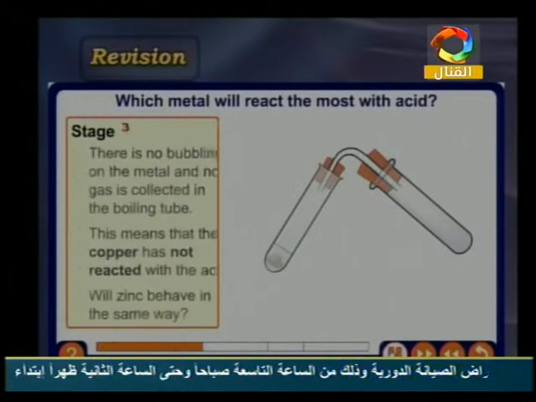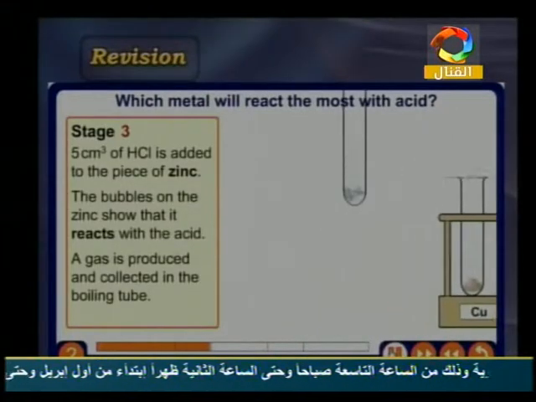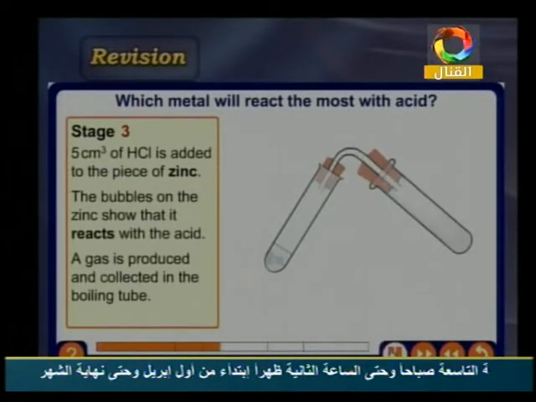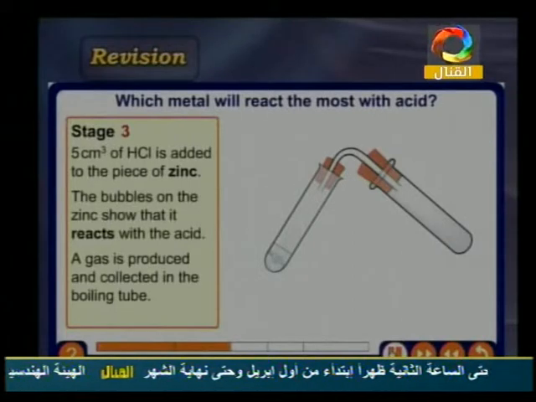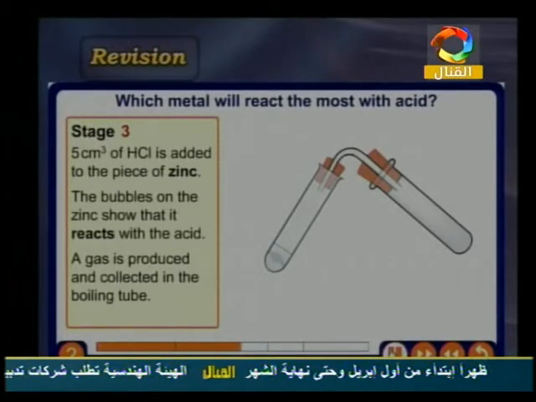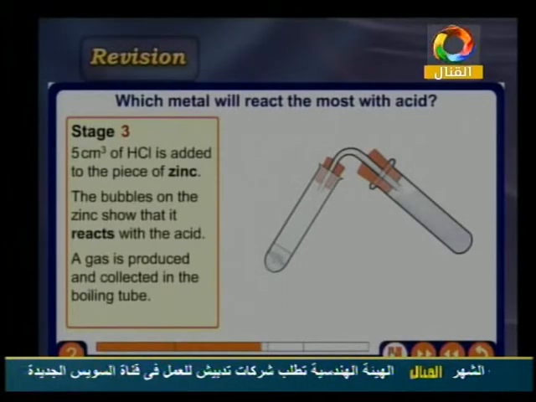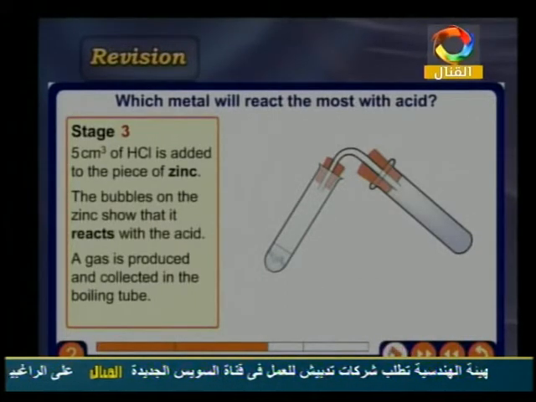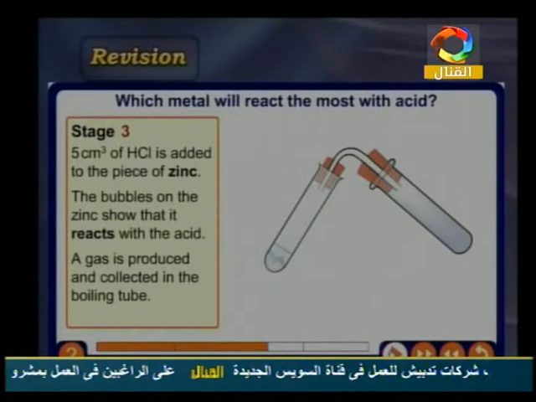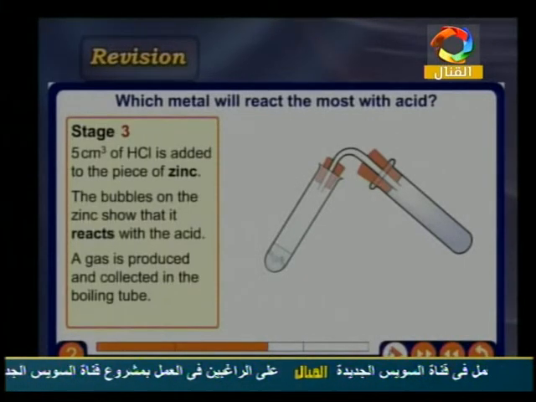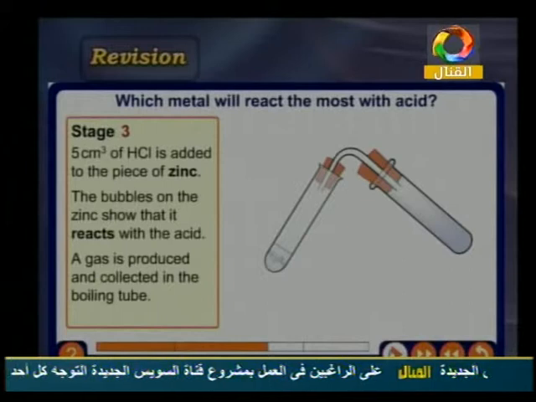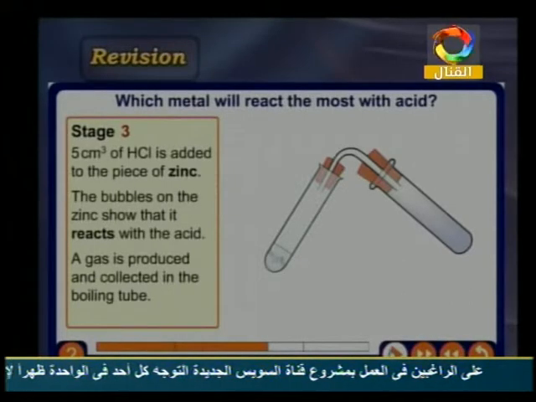We will see. We have the zinc. If I take 5 cubic centimeters of HCl and put it here with zinc, we have some kind of reaction. It's stronger than what? Than copper. Copper is less active or inactive with acids. But here we have the zinc that reacts with acid, and the gas that evolves is collected in a boiling tube.